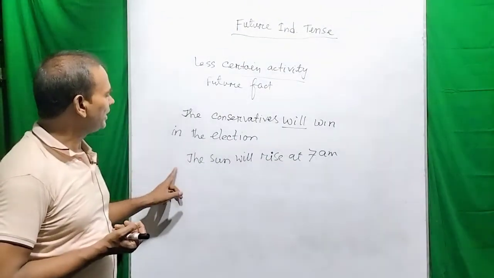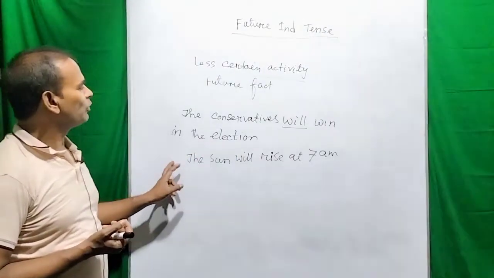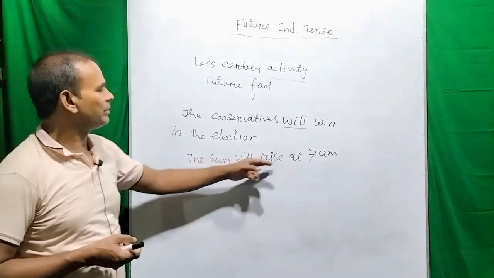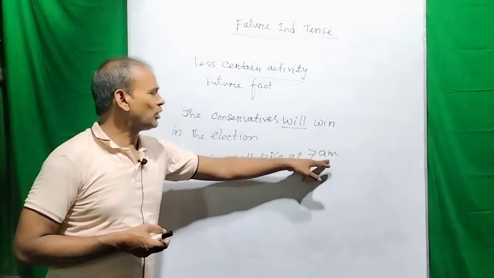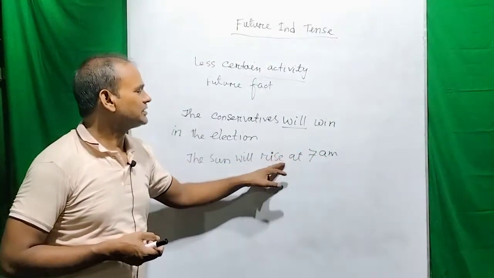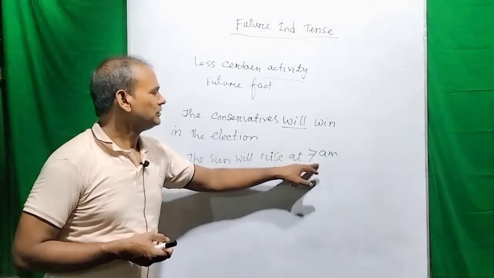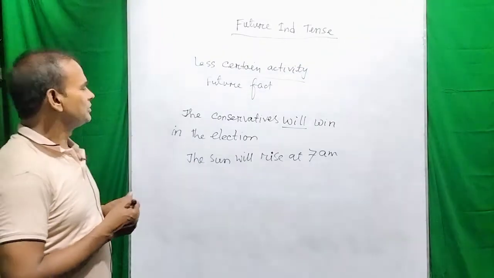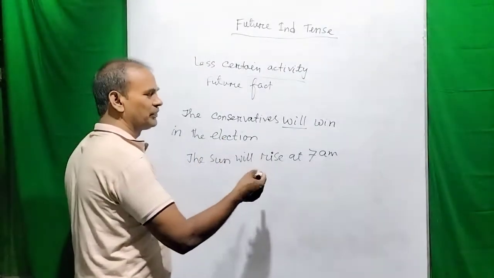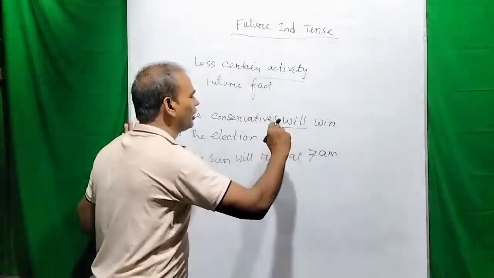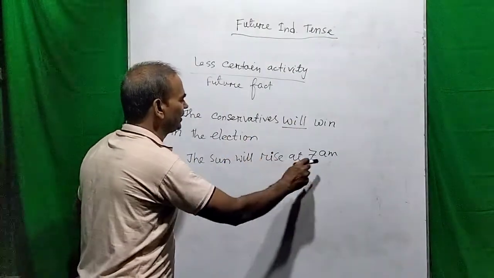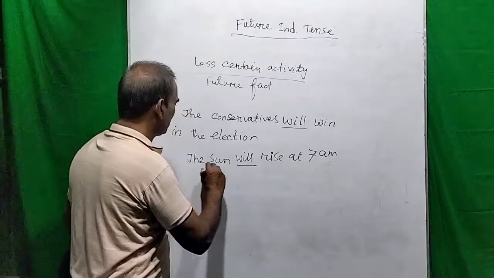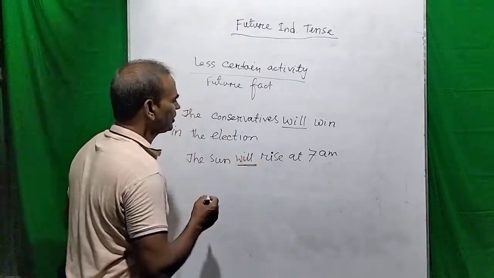This may not really happen, that the sun will rise at 7 a.m. The sun may rise at 7 a.m., when people will see the sun has really risen at 7 a.m. Then it will be true or vivid. So this may happen, or may not happen. So this is less certain. So in this case, we can use will with the third person.